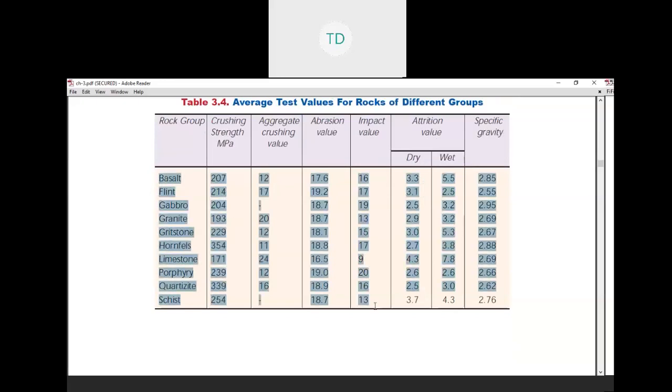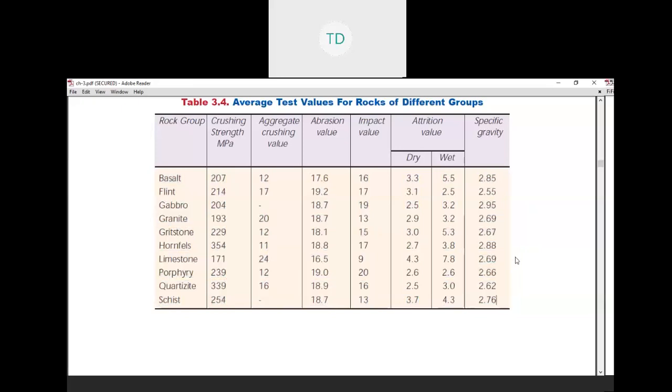These are the standard measurements, generally obtained from the tests, and this is the normal value of all testing of different types of rocks. Due to some temperature and environmental changes, a little change in any test value is to be considered.